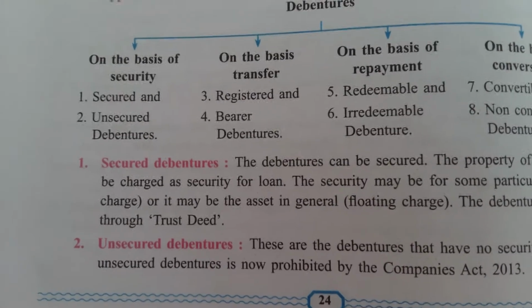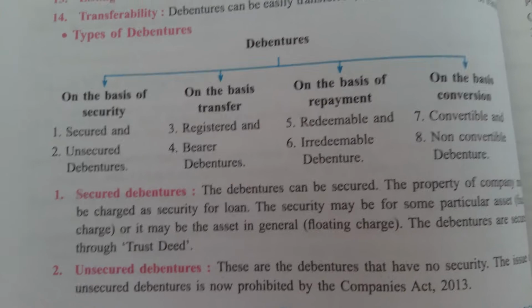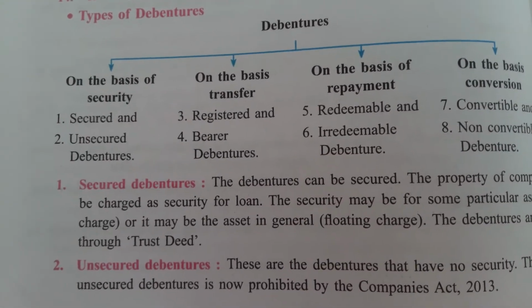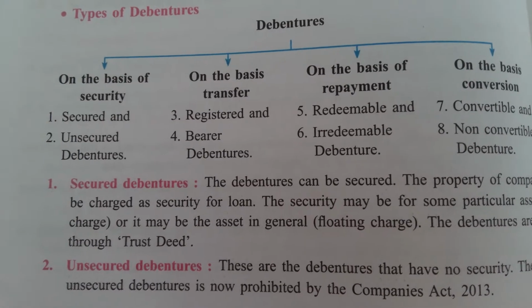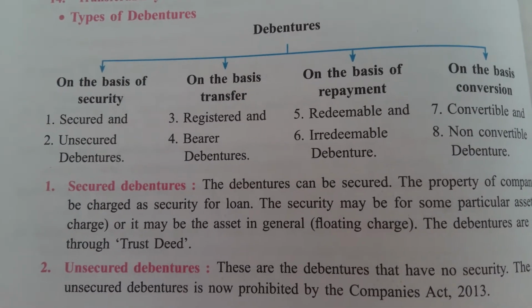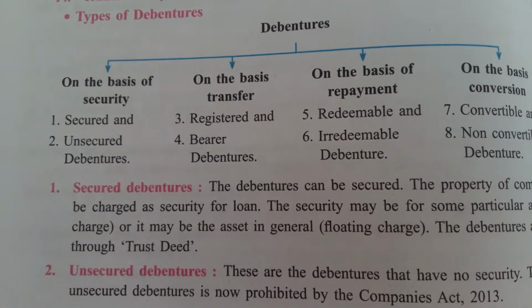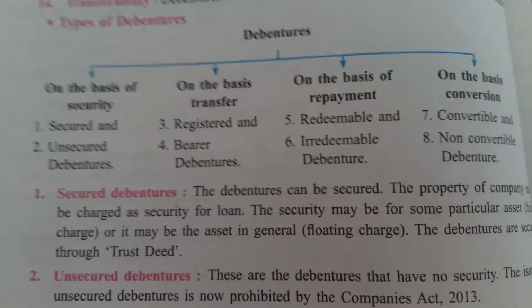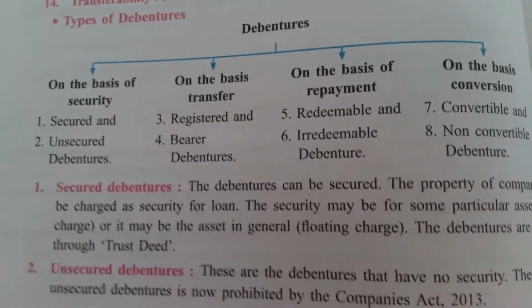That is known as what? Secured debentures. So the debentures can be secured. The property of the company may be charged as security for the loan. The security may be for some principal assets, some particular assets, which is a fixed charge, or it may be the assets in general, which means floating charge. The debentures are secured through a trust deed.